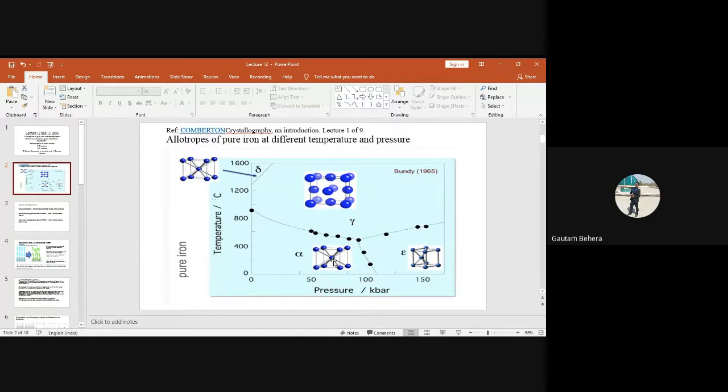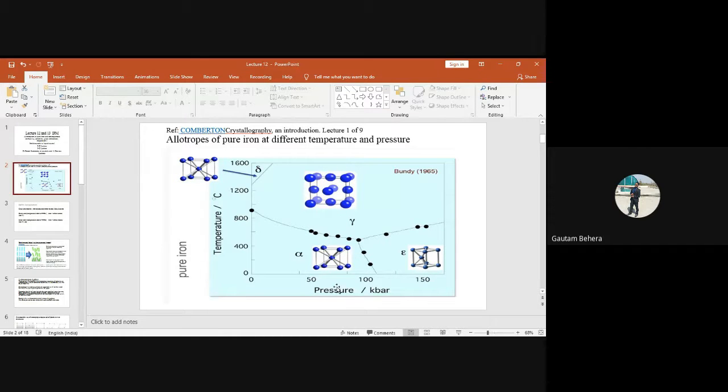So that means more voids are present in which case? BCC. But in case of FCC, fewer voids are there. So obviously this will be a close packed structure. That's why the other name of FCC is CCP, cubic close packed structure. So BCC is not a cubic close packed structure. BCC is only a body centered cubic open structure.